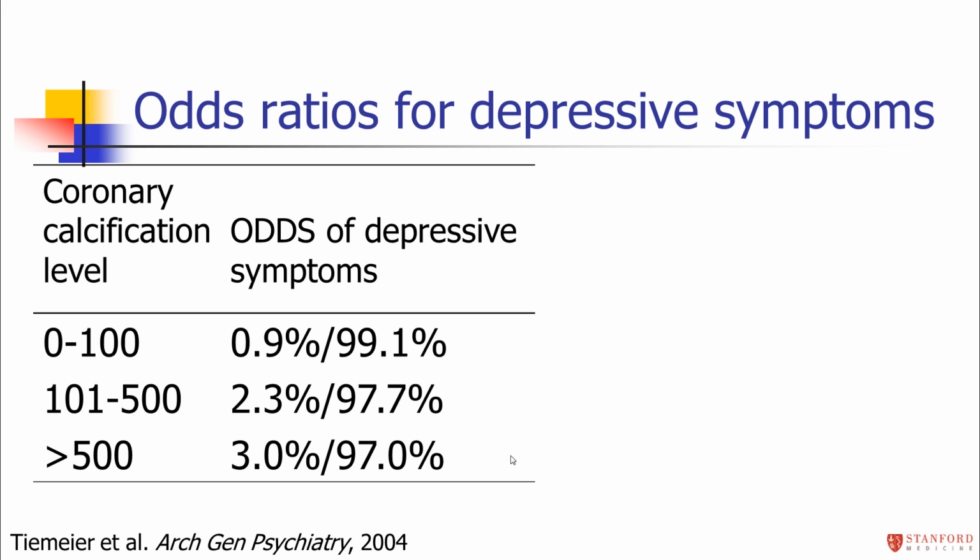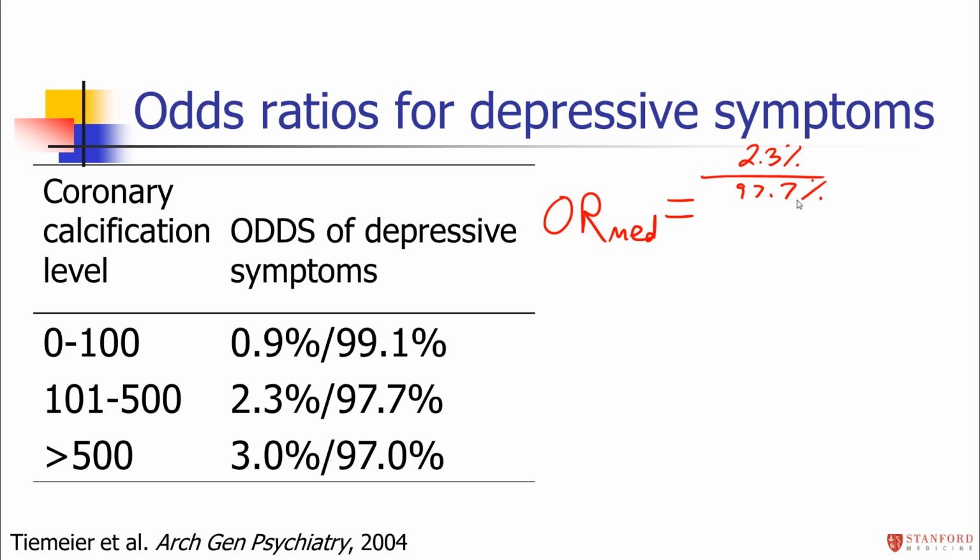I'm again going to make the reference group that low coronary calcification group. So to calculate the odds ratio for depressive symptoms in the medium group compared with the reference group, I would take the odds in that group, which was 2.3% divided by 97.7%.